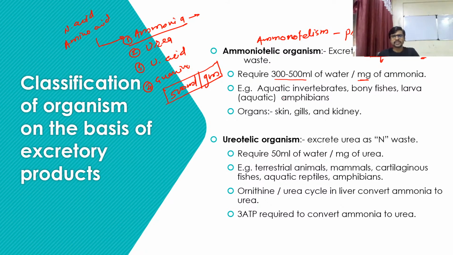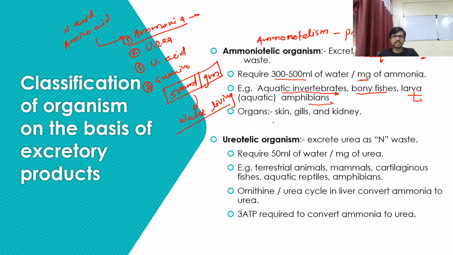Let's see, there are aquatic animals, aquatic invertebrates. This is obvious, my dear friends, because this much water is only available for the organisms which are living in water. Otherwise you and me can't afford this much water, or we can't take this much water and use ammonia as an excretory product. Bony fishes are there. The larvae of amphibians also use ammonia as an excretory product.